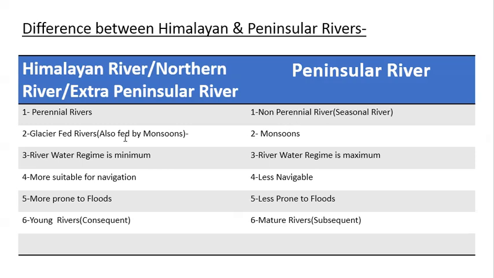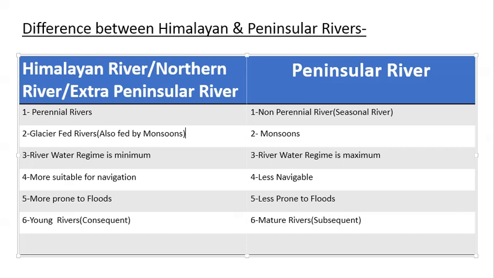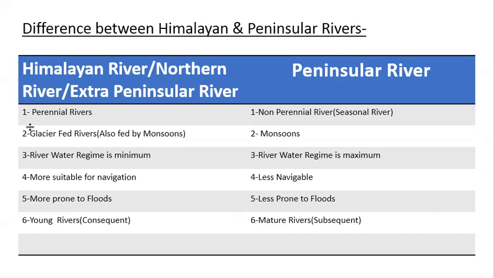Why is it so? Because Himalayan rivers are basically glacier-fed rivers. They are also fed by monsoons, but basically they are glacier-fed. Peninsular rivers are mostly based on monsoon, and we know monsoon is seasonal. That's why these rivers are also seasonal.